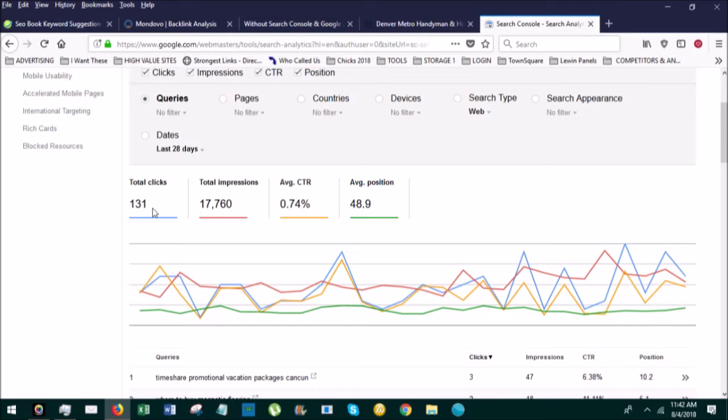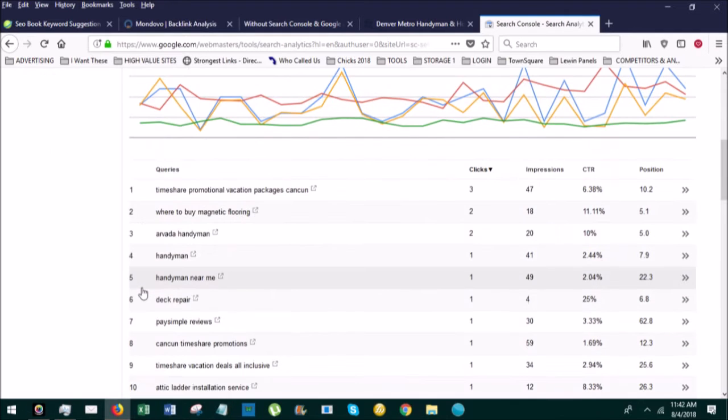I can tell you each one of those clicks represents a phone call, more or less, at least in the handyman niche, because somebody is immediately looking to hire somebody to fix a problem. It's not like travel or something like that where your stats would be completely different and you would have a different type of customer. So in this particular case, that's pretty damn good.